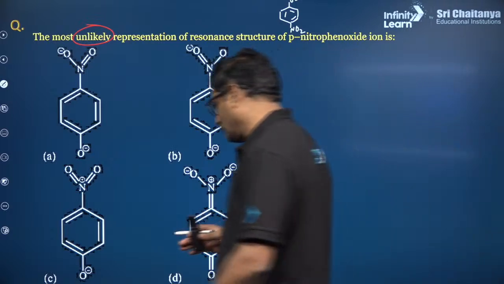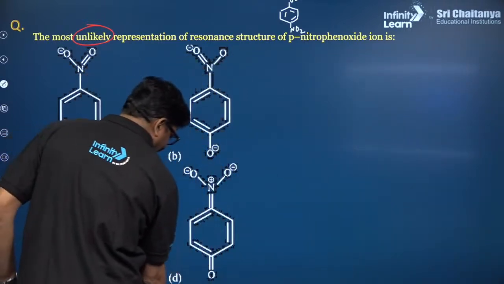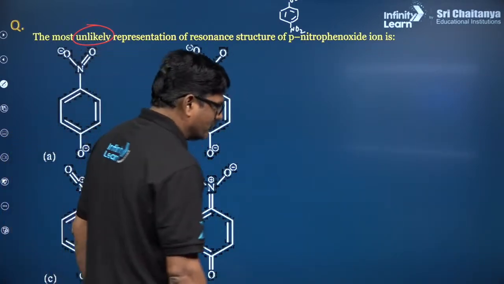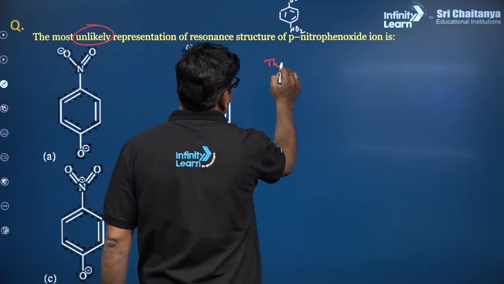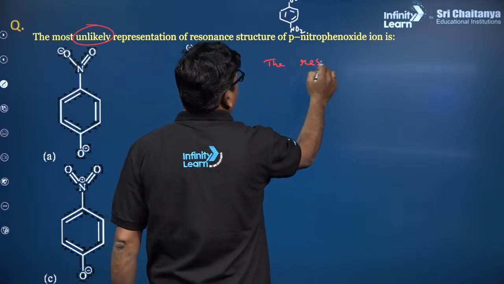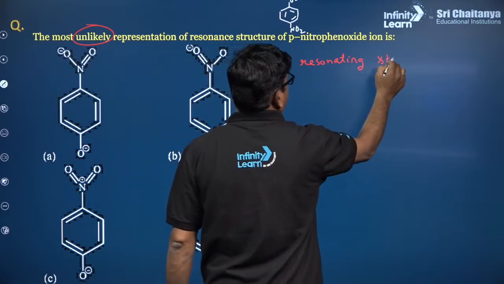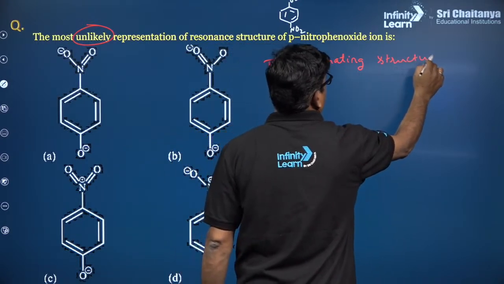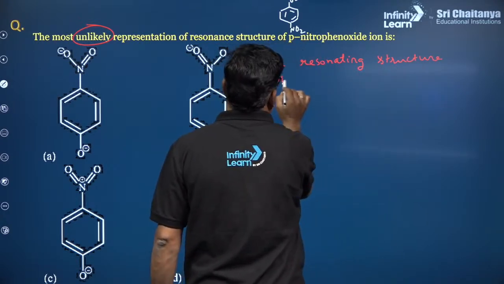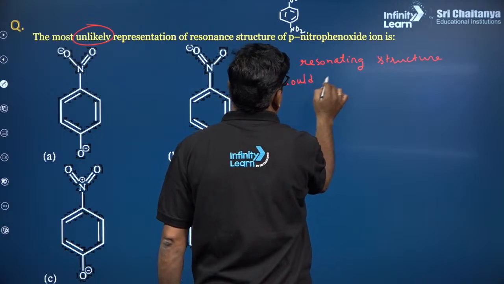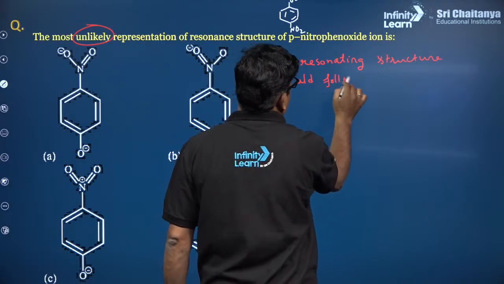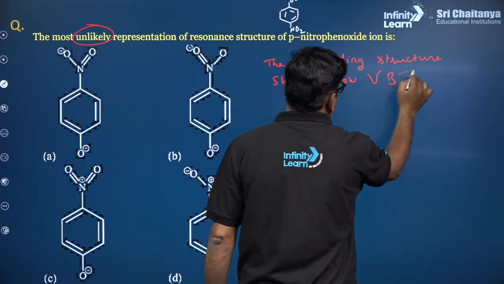Okay. Now, the canonical structure should follow VBT. The resonating structure should follow valence bond theory.